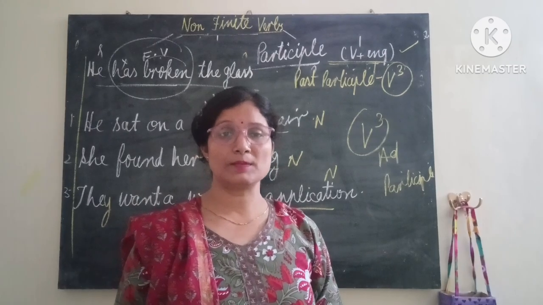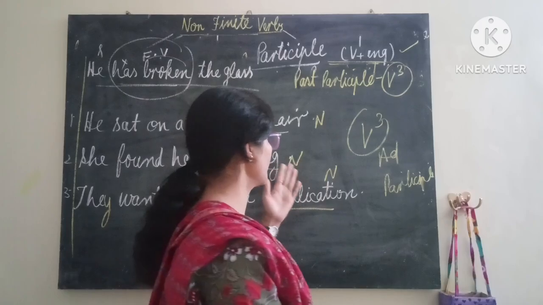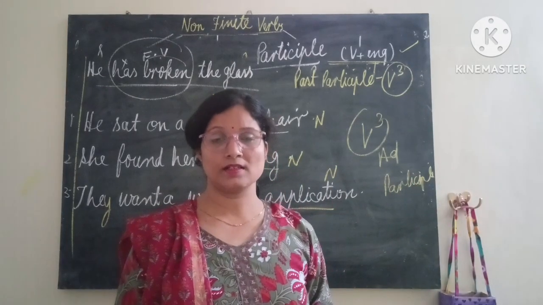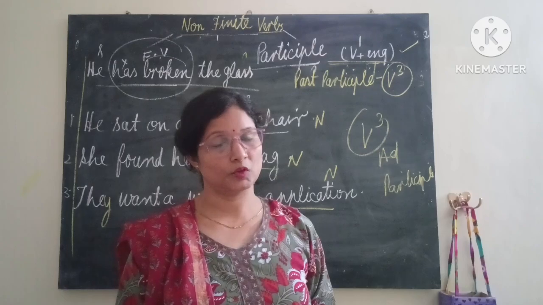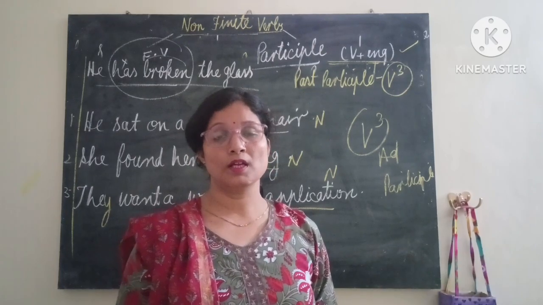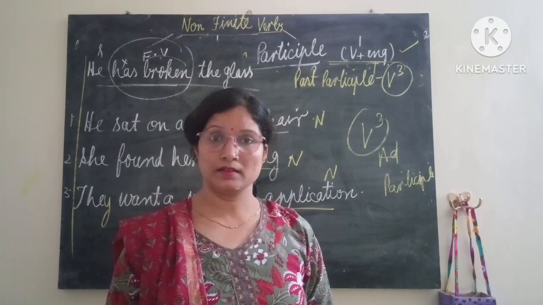So we have seen the past participle, the ing form of the verb, and the third form of the verb. When they behave as an adjective in a sentence, they are participles. Okay, and they are non-finite verbs. And when the ing form of the verb behaves as a noun, it is called a gerund.